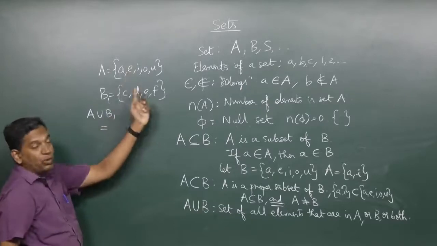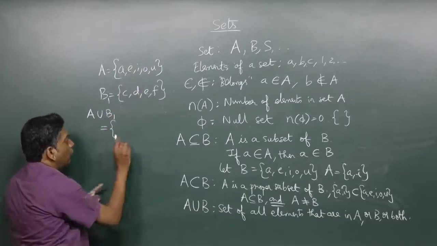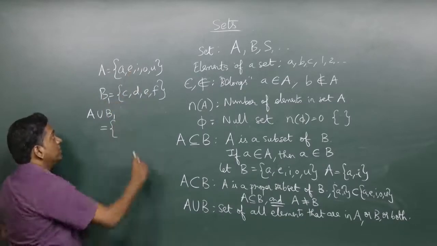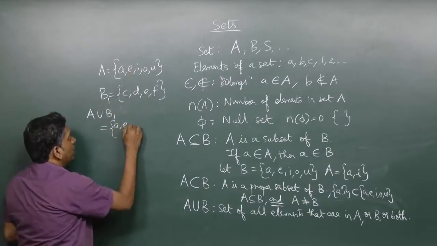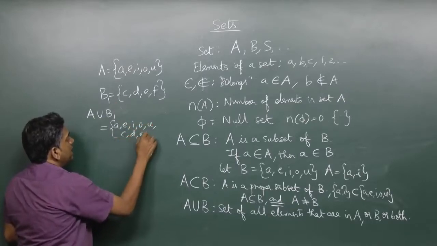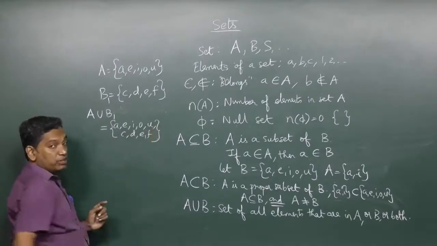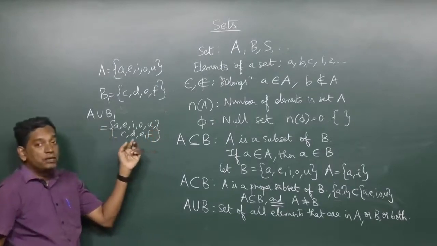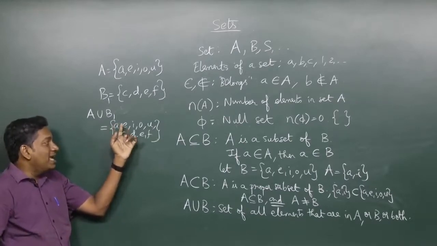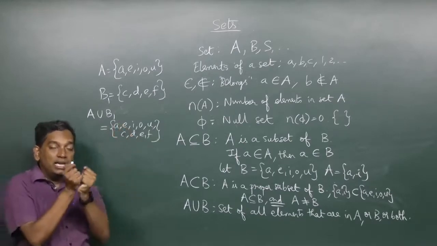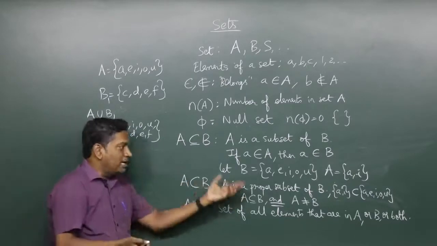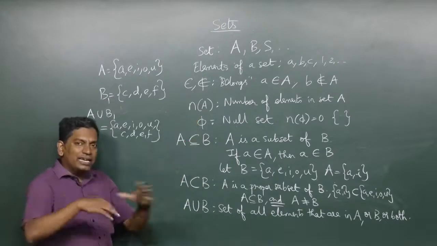A union B1 is the set of all elements that are in A or in B or both. Now, when we list, we have to be careful. If we write a, e, i, o, u, c, d, e, f, we would be wrong. This would stop being a well-defined collection of objects because the object e appears twice. An element can appear in a set only once. Why? We already discussed it earlier that ordering doesn't matter.